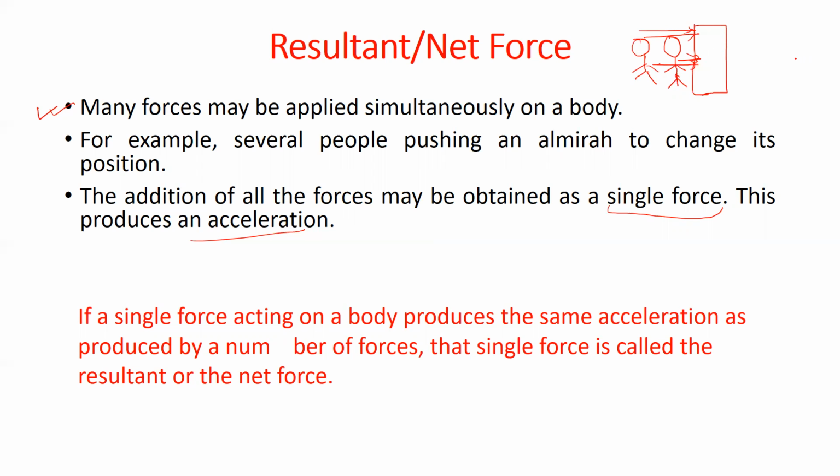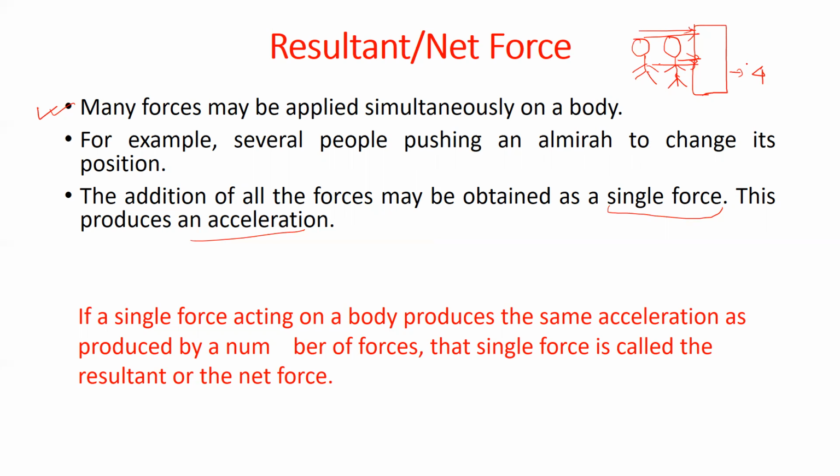So what is going on here? They are pushing it. That means each person is exerting a force on the almirah. Therefore, with four people, this almirah will experience the force applied by four different people. Several people pushing an almirah to change its position.